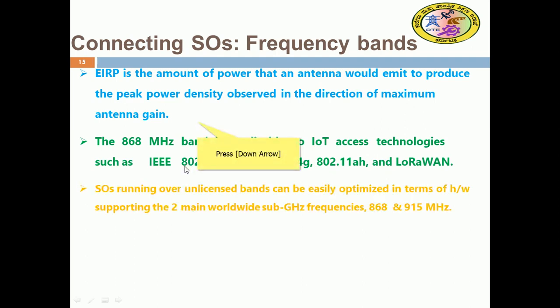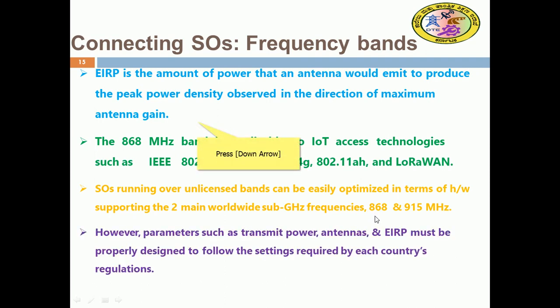Smart objects running over unlicensed bands can easily be optimized in hardware supporting the two main worldwide sub-gigahertz frequencies, 868 and 915 megahertz. Most European countries exercise these unlicensed spectrum bands for smart objects, so we can optimize smart objects with these main sub-gigahertz bands, 868 and 915.